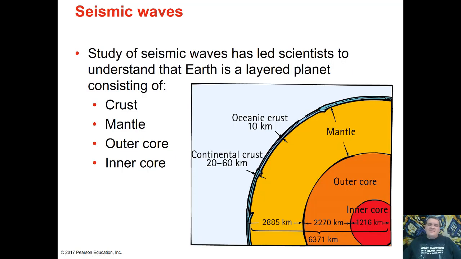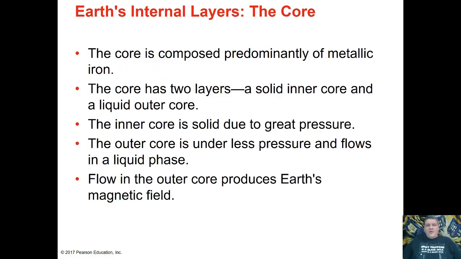So using this seismic wave information, we get the idea that the interior of the Earth is actually layered. At the very center, we have the inner core. Surrounding that is the outer core, then the mantle, and then we have a relatively thin crust at the very surface. Now, the core itself is predominantly made of metallic iron. That is true for both the inner core and the outer core. What causes the difference between them? The inner core is actually solid, and the outer core is liquid.